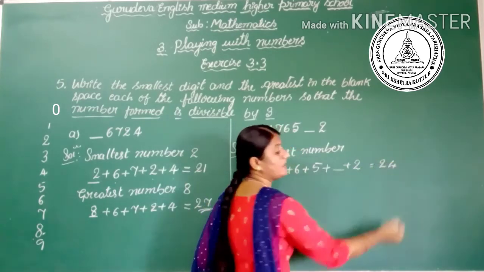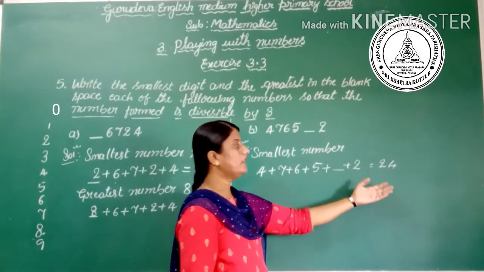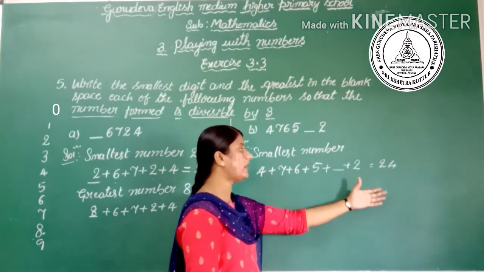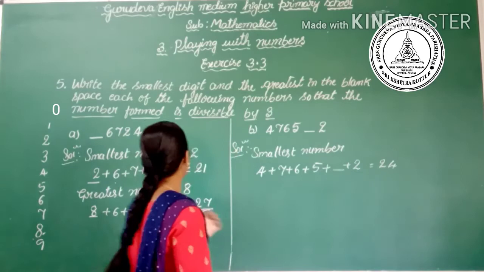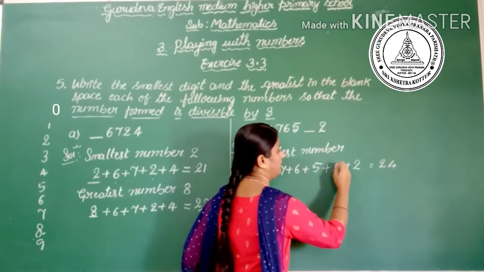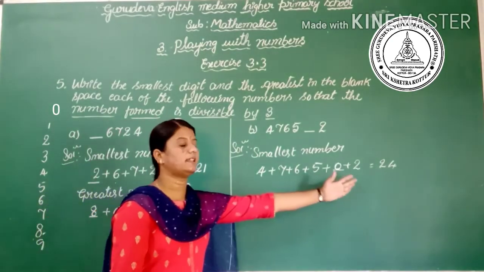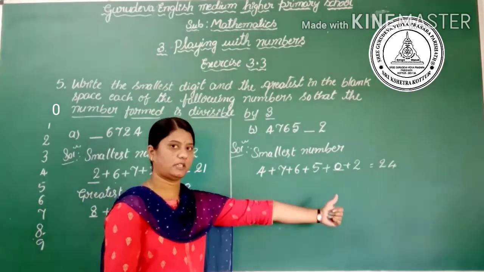Yes, 24 is a multiple of 3. Then the smallest number we can fill in the space is 0, and then the whole number is divisible by 3.